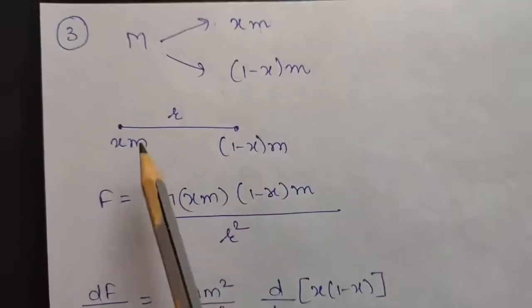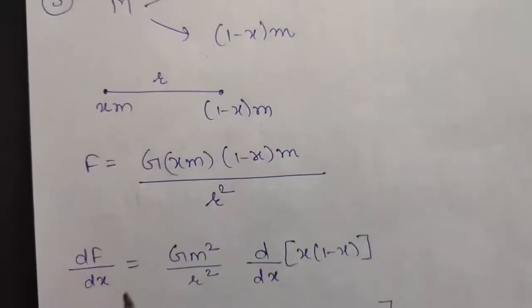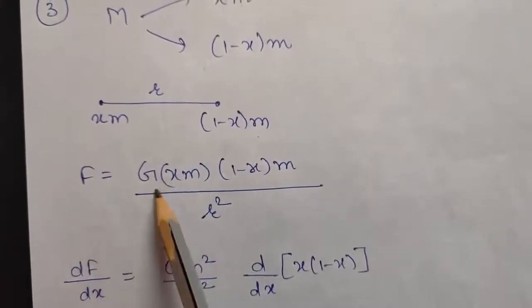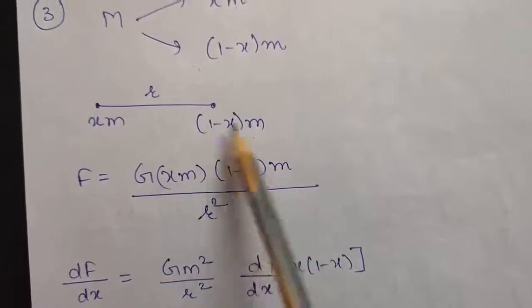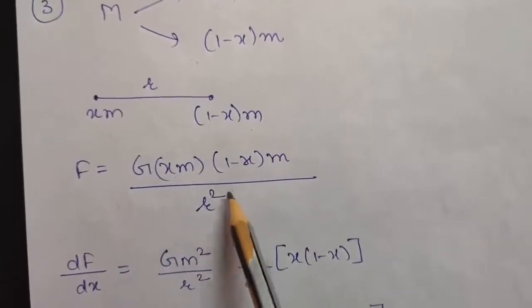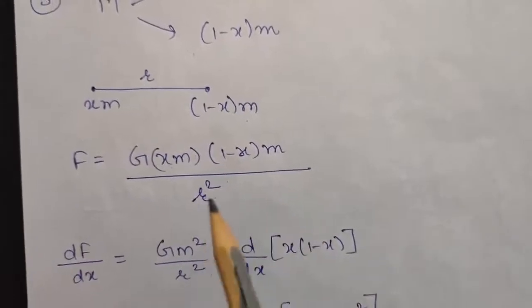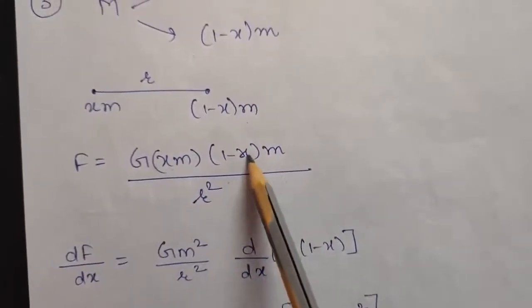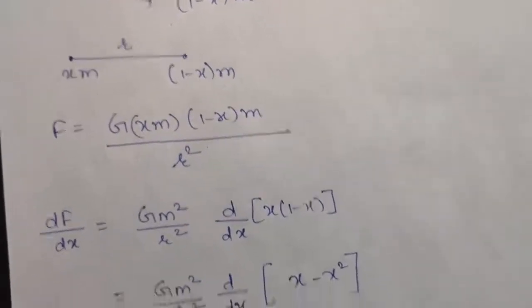So now as you know, there will be some gravitational force between them, which will be given by Newton's law of gravitation, that is F equals G m1, that is xM, into m2, that is (1 minus x)M, upon r square. So this is the gravitational force of attraction between them. Now you have to calculate the value of x for which F becomes maximum. So there is a way to calculate it.